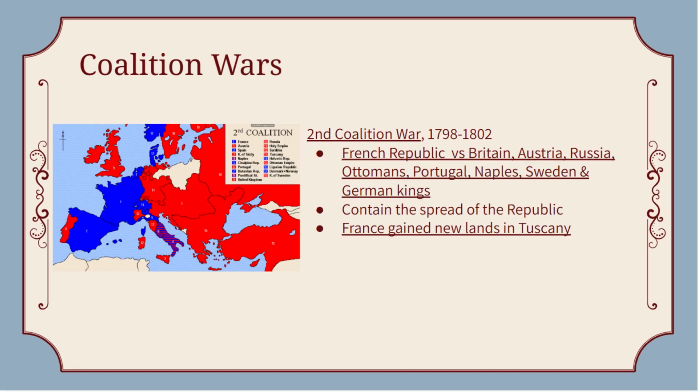In the second coalition, we have allies like Britain, Austria, Russia, and the Ottoman Empire reacting to French expansion during the Directory and then eventually Napoleon's campaign in Italy. The war sees mixed results. Russia withdraws early and France suffers defeats in Italy. However, Napoleon returns to France in 1799 and seizes power as first consul, and then leads successful campaigns in Italy where he gains new land in Tuscany.